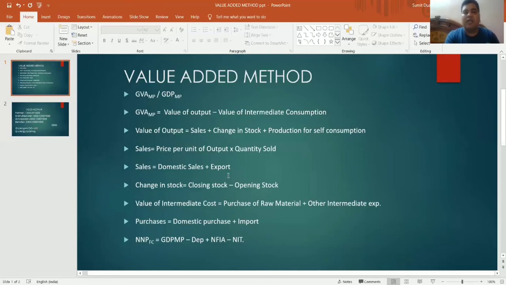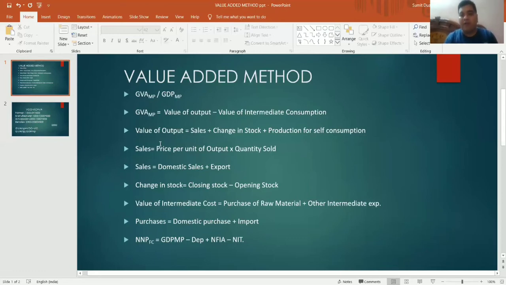In a question, if the sales are already given to you, sales by Sumit's company, ठीक है ना, sales by XYZ company, and export is also given, then you don't have to take export, you have to ignore export. Why? Because in sales, export is already given. But if it is clearly mentioned, domestic sale is this much and export is this much, then you have to add it to calculate the total sales.